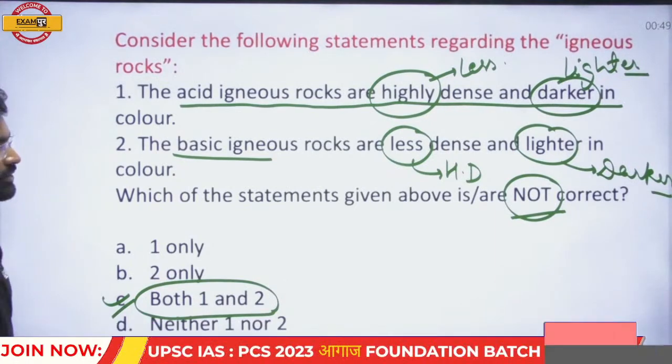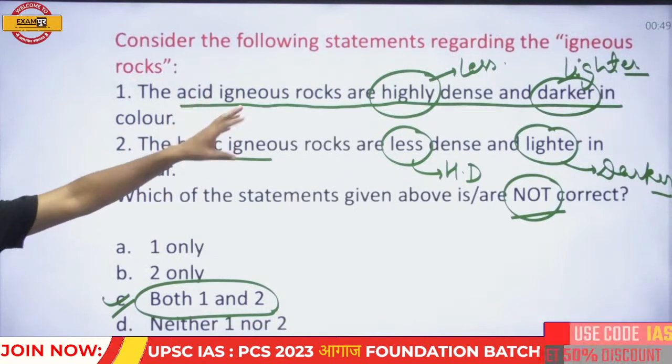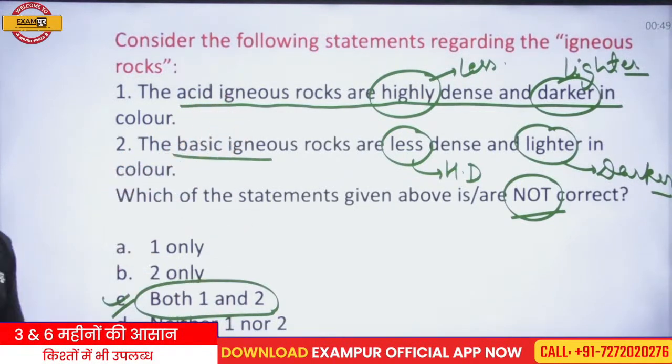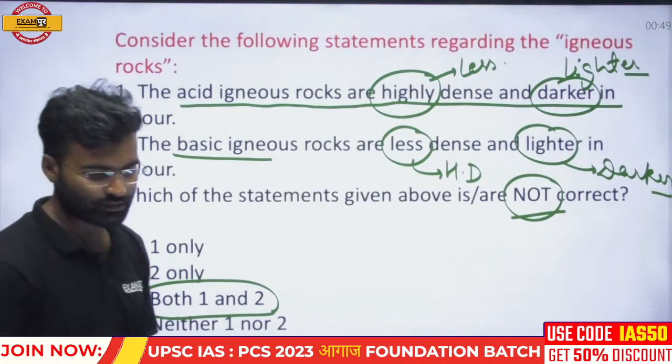But what is the correct statement? If you interchange the features, then you will get the correct one. Both are opposite. Yes, exactly, Ranjan. Vani, hello sir, hello.